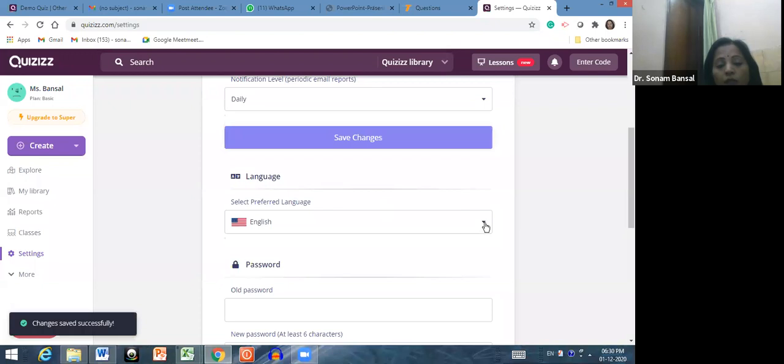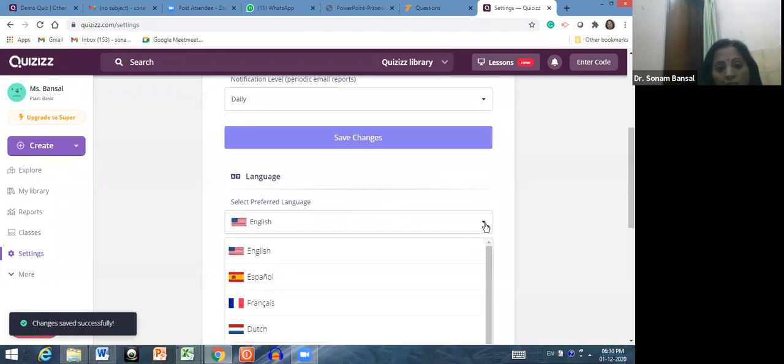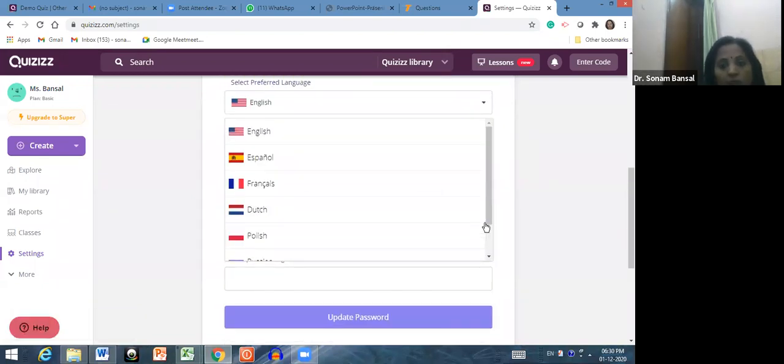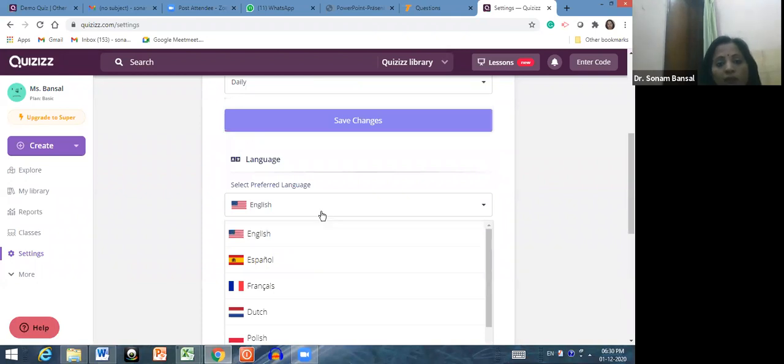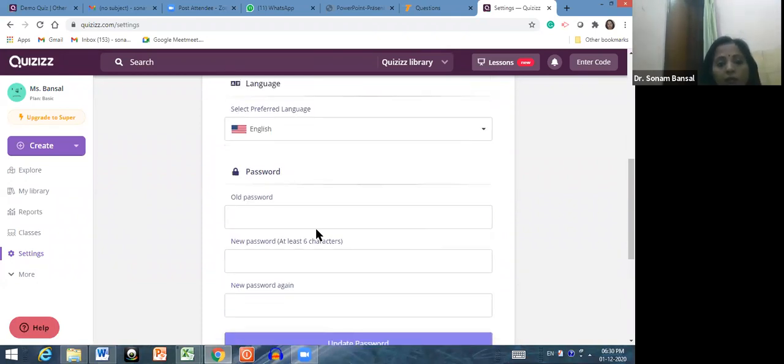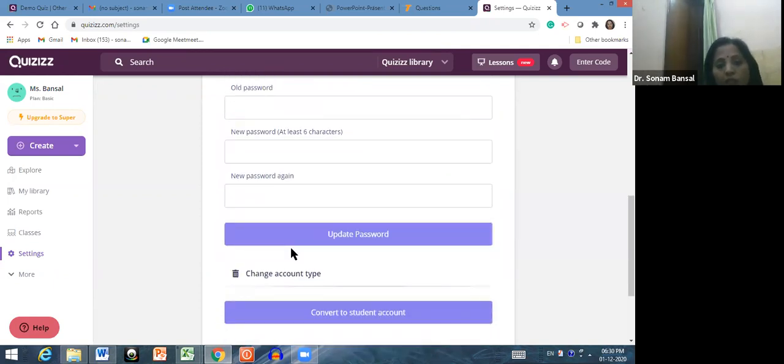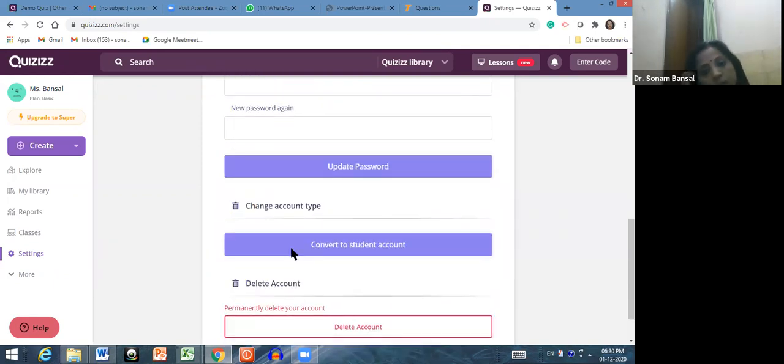And after that, you can choose the preferable language, English or other languages. So I want my preferable language to be English, then you have to click here. If you want to change the password, you can do that, you can update your password. You can change your account type. You can convert. Now you are a teacher, but you want to give a particular test to another teacher.